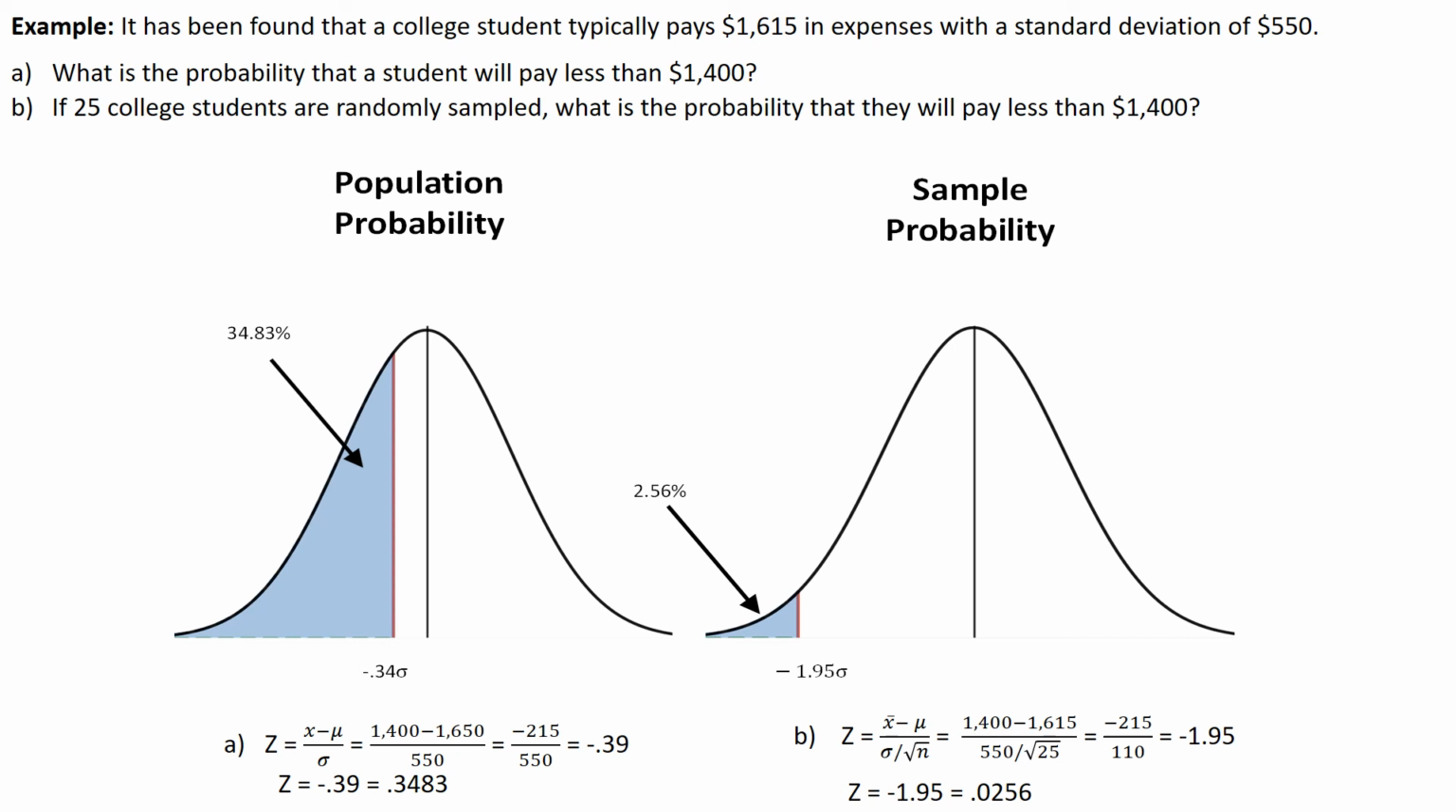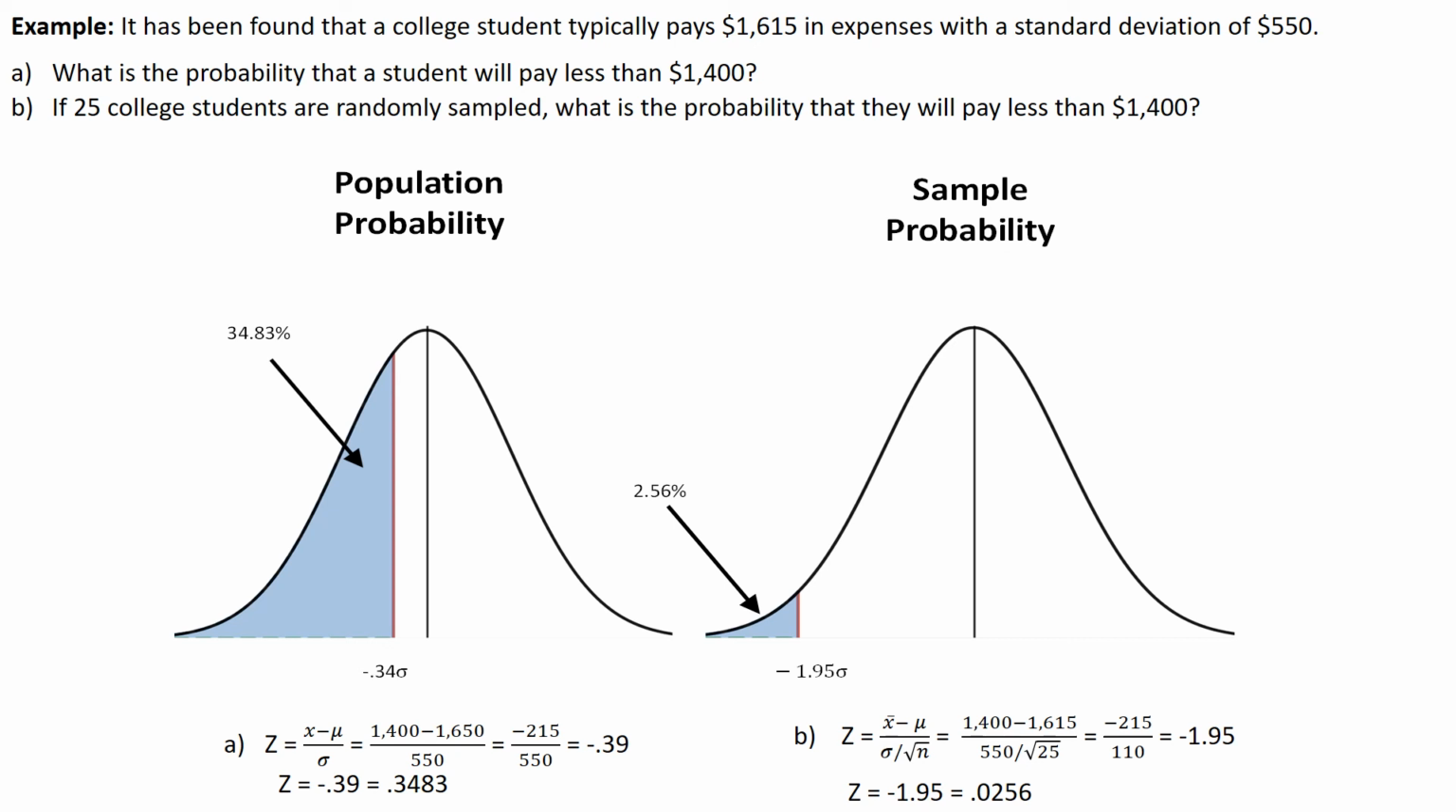So 1,400, which is less, minus the mean equals negative $215, divided by my standard deviation. This is for the population, so I'm not changing anything here. 550. Negative 215 over 550 is negative 0.39. And when I look up negative 0.39 on the z table of negatives, it is 0.3483, or 34.83%.